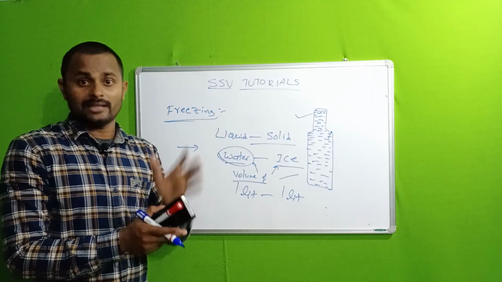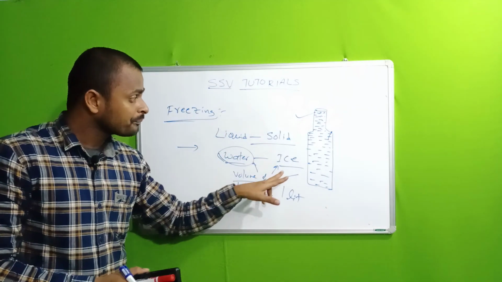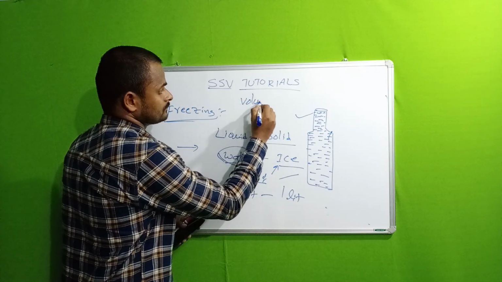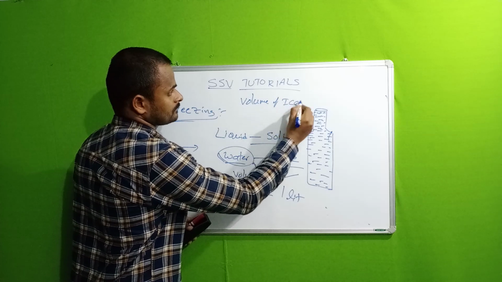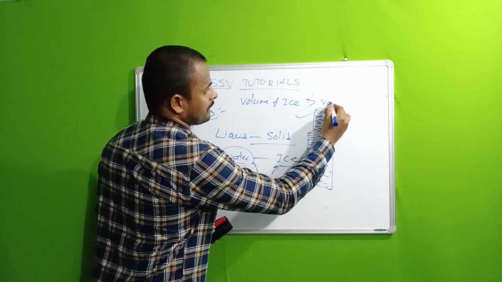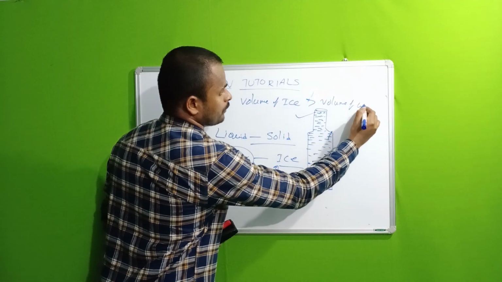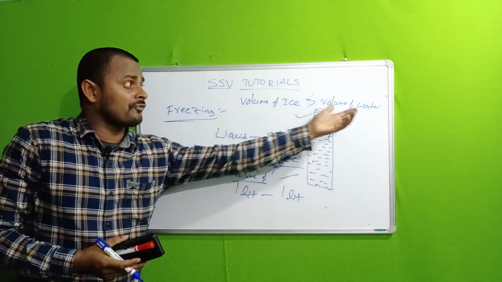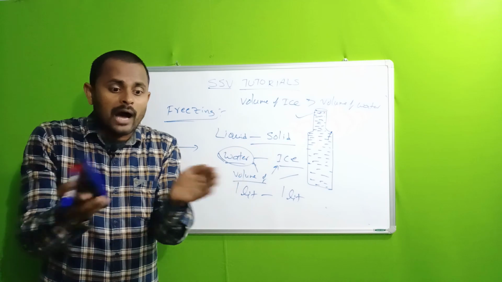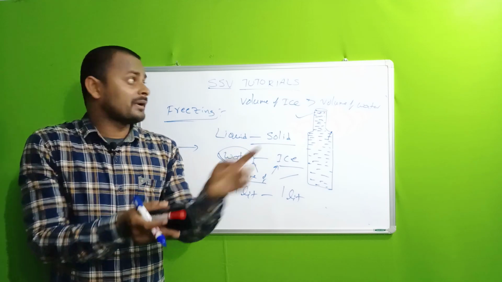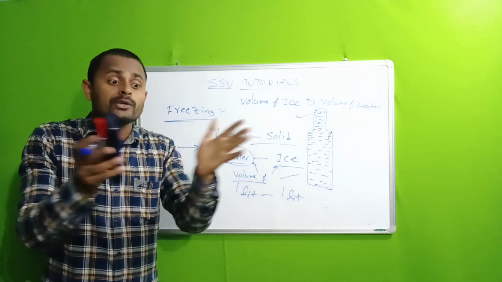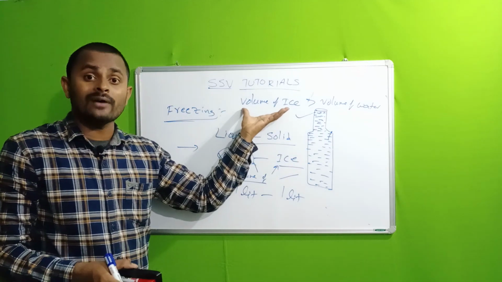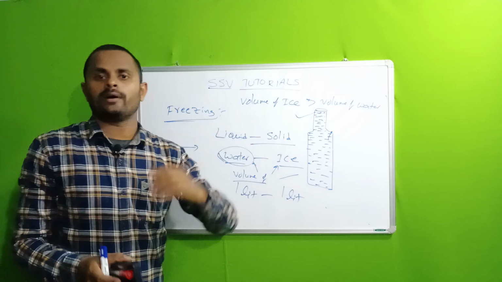So the volume of ice is more than the volume of water. Why? Because in the water form, the water molecules are close to each other. But whereas in ice, the molecules are apart from each other. So that is why the volume of ice is increased compared to water.